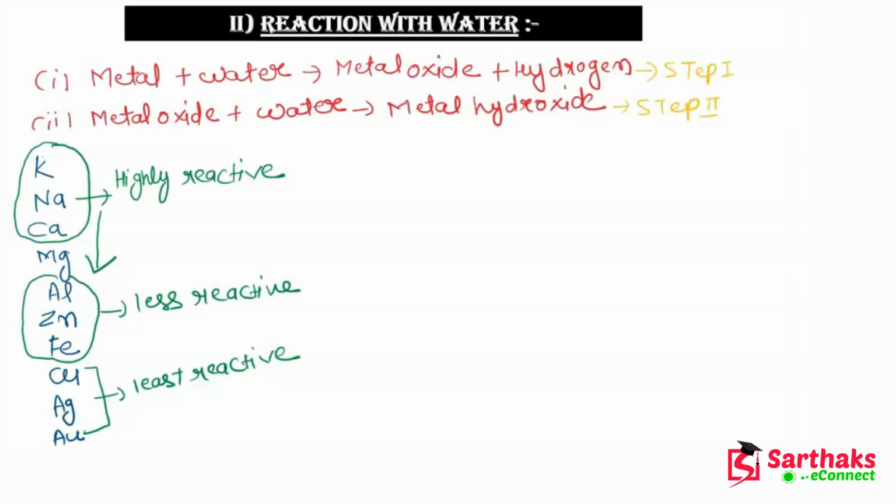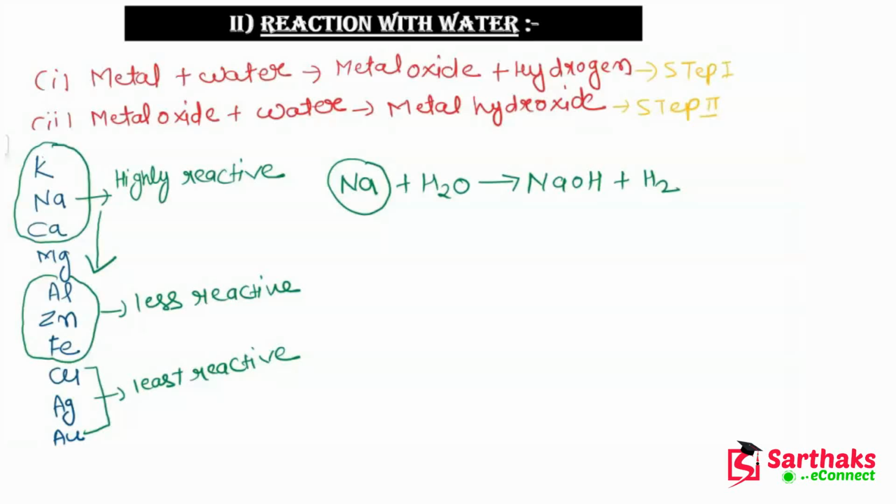Now we will talk about how sodium and potassium react with water. So guys, when sodium reacts with water, because it is highly reactive, this reaction will be very violent and it will form NaOH, and hydrogen gas is also produced.